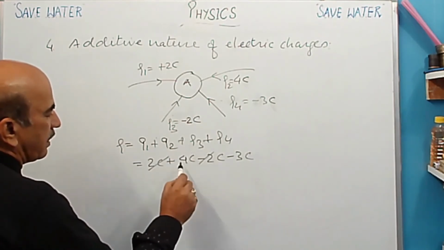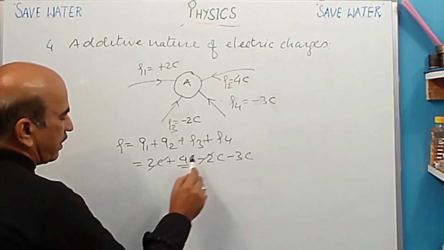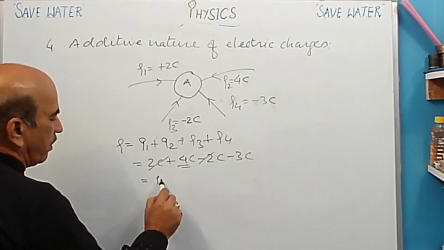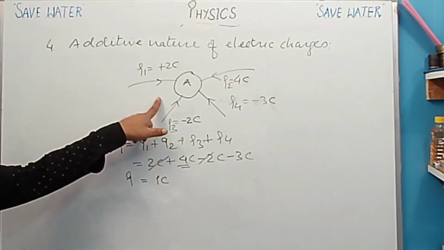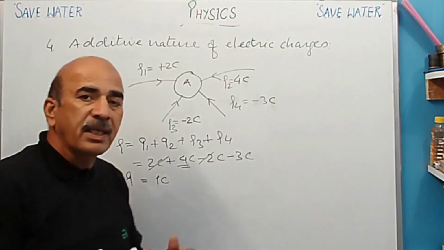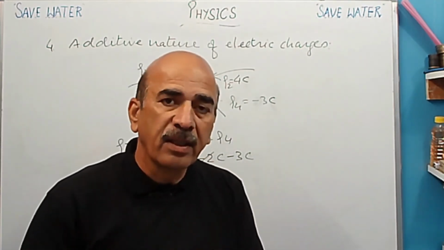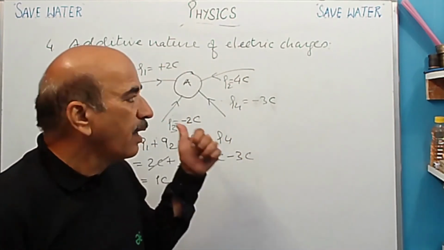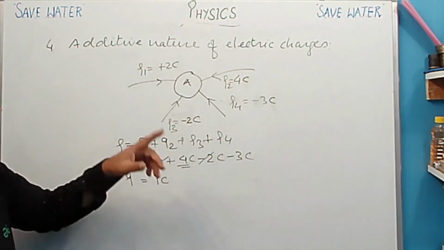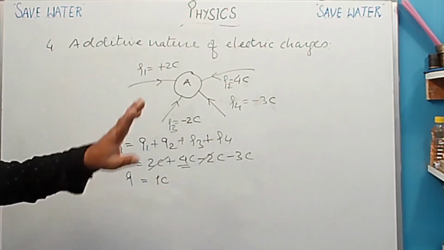Here these two are cancelled and here plus 4C and minus 3. What do we get here? 1 coulomb. So the total charge present in the body is 1 coulomb. So this way charges can be added algebraically. Okay, जैसे मैथमेटिक्स में अलजेब्रा में हम ऐड करते हैं, same way charges can be added algebraically, and this is called additive nature of the charge.